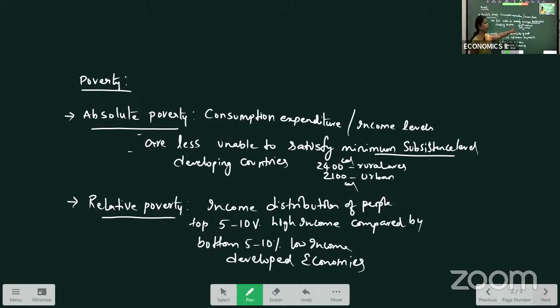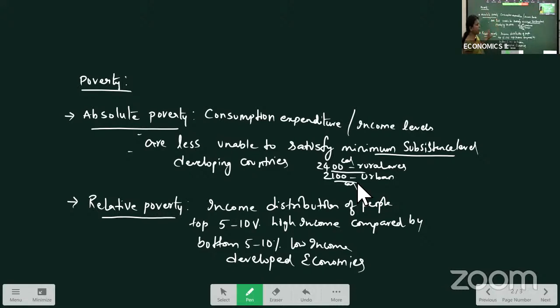The intake of calories: 2,400 calories in rural areas and 2,100 calories in urban areas. As their income is not sufficient to take in these many calories, they are absolutely poor. The concept of absolute poverty is mostly calculated in developing countries.